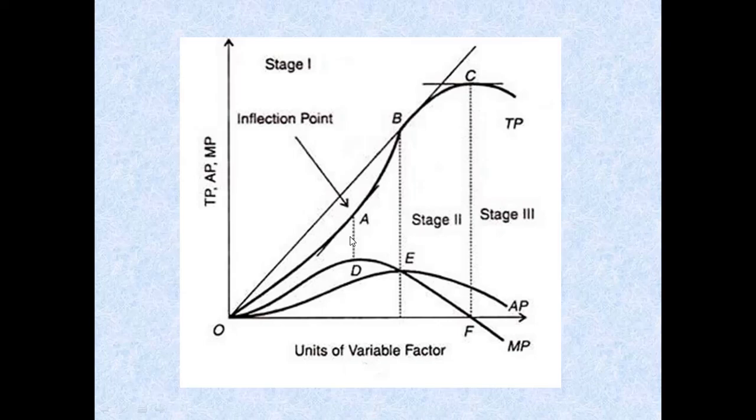So you can see it out here that up to this point A, your TP will increase at an increasing rate, but after reaching this point, this point is known as the point of inflection. After reaching this inflection point, your TP will start to increase, but at a decreasing rate. Okay. But it will continue to increase. Remember, it will continue to increase, but at a decreasing rate.